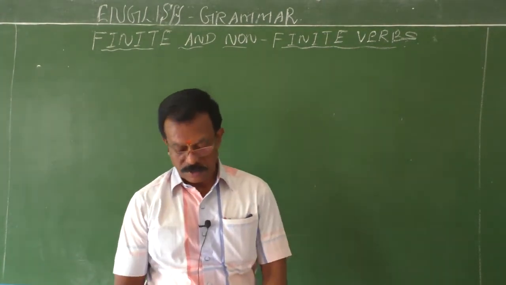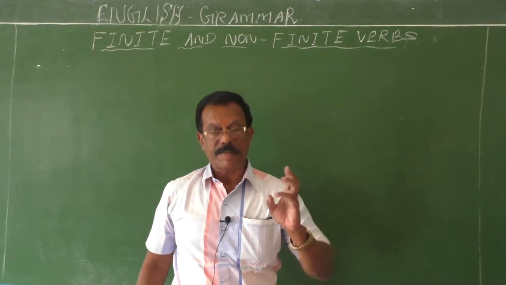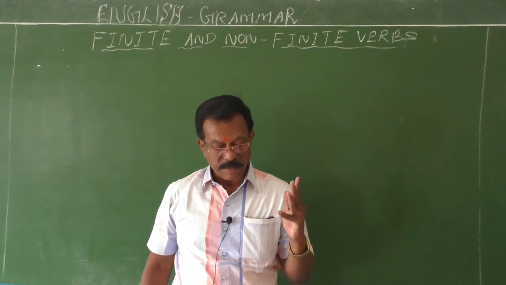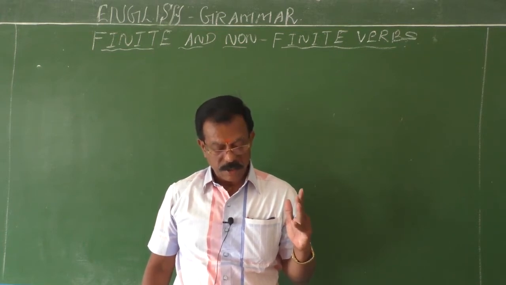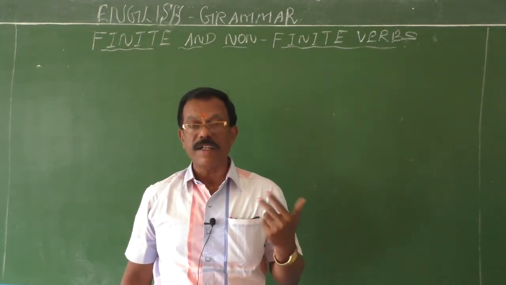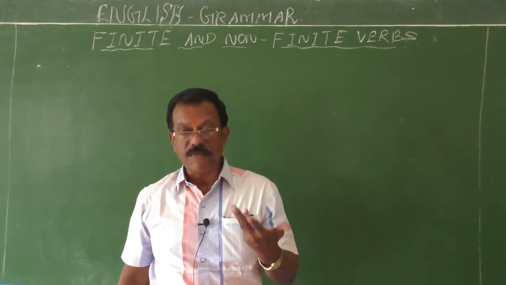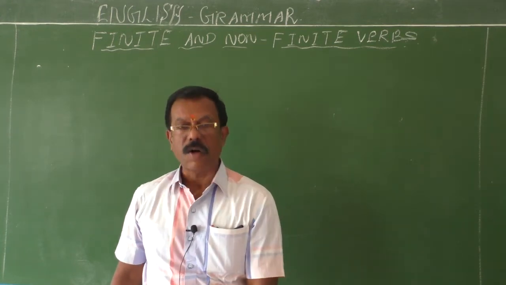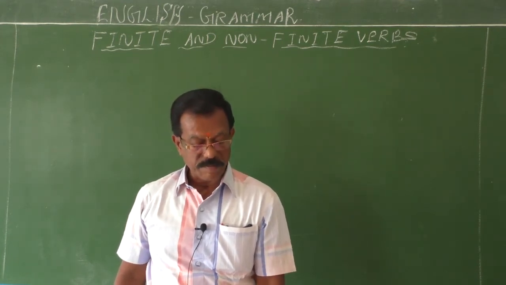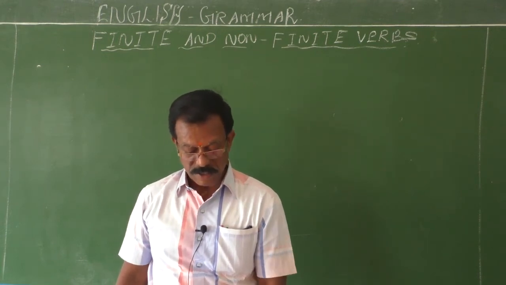So, infinitives are used as the subject of the verb, as an object of the verb, as a complement, as an object of a preposition, used as an adjective, used as an adverb. We use the infinitive without to: the barking dog made him run. I made him go. Let them finish it. We heard her cry. In all these sentences, we use the bare infinitive after some special verbs. That's very important.